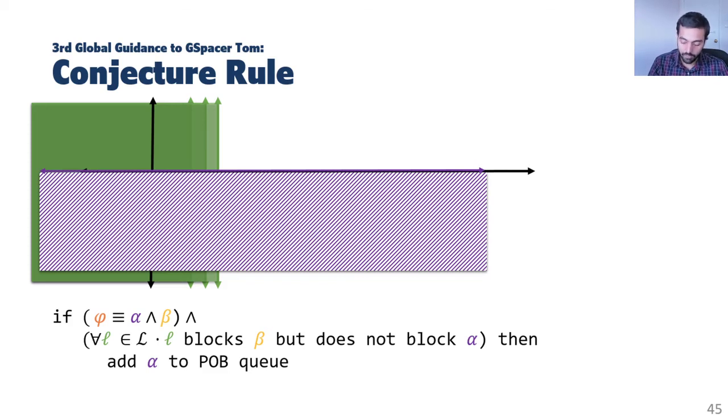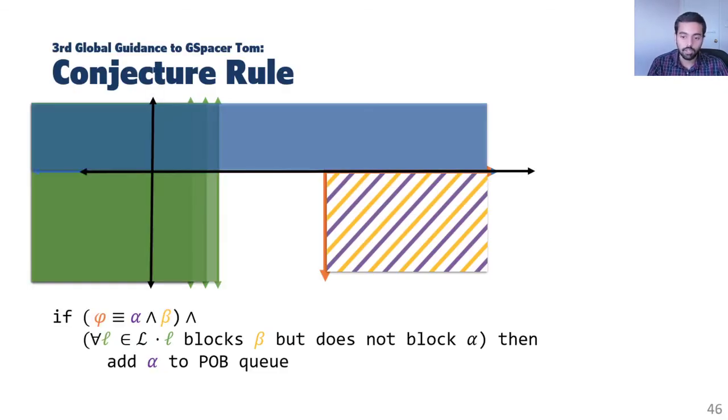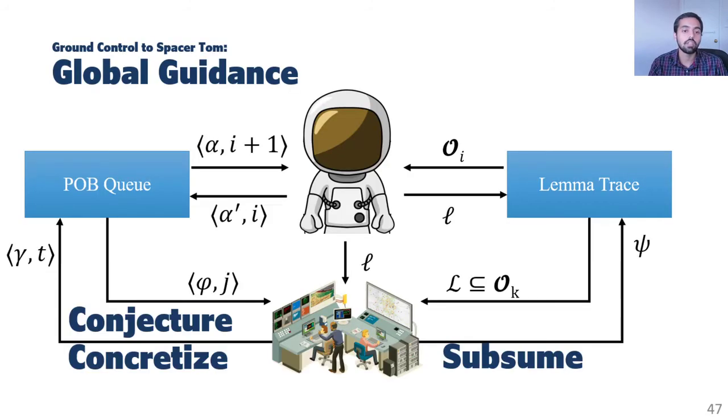Now, if we add alpha to the proof obligation Q and block it and generalize, maybe we will get a nice blue region, which might be an inductive invariant. Again, we go into much more detail about when the conjecture rule is applicable and how to construct the alpha region from the proof obligation. Please read the paper for those details.